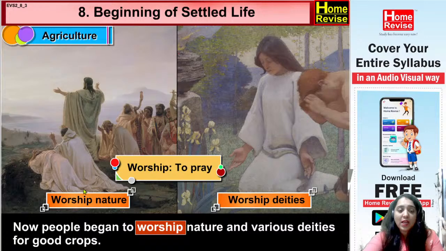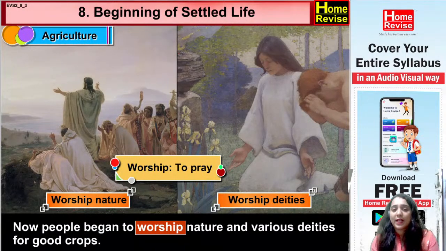They started praying to nature for growing good crops, as agriculture became the main livelihood. Agriculturally you need a proper climate, proper rainfall and everything. So for all these things, they started paying offerings to nature. They started worshipping nature.